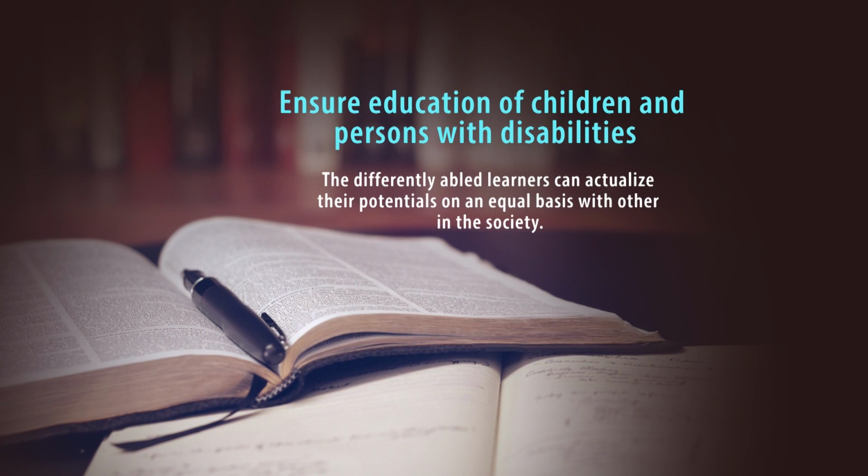After their types and classification, we need to discuss their characteristics too, and then educational adaptations needed to ensure their education, so that differently abled children or children with disabilities can also actualize their potentials on an equal basis with others in the society. To conclude, we can say that differently abled children also, just like normal children, are children first and children with disabilities later. As we have discussed, they also have potentials just like normal children.